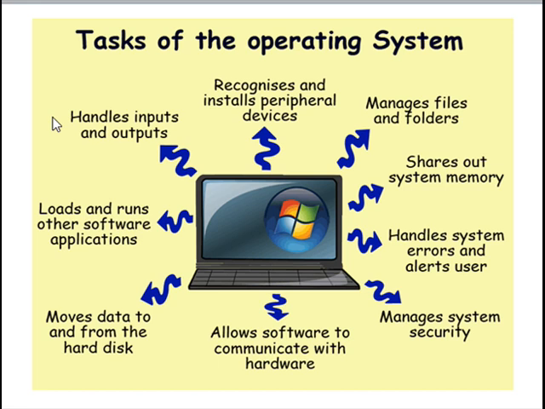So here the software is allowed to communicate with the required hardware. There are so many hardware components that exist, and all are not activated. Whichever one is required, that particular hardware is activated. So here it is allowing software to communicate with the hardware.